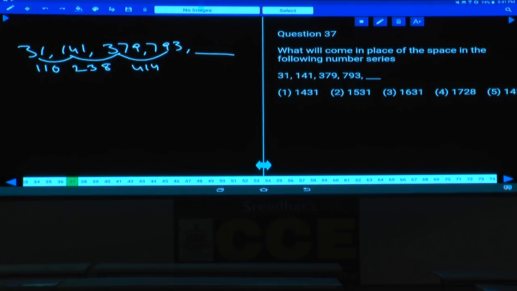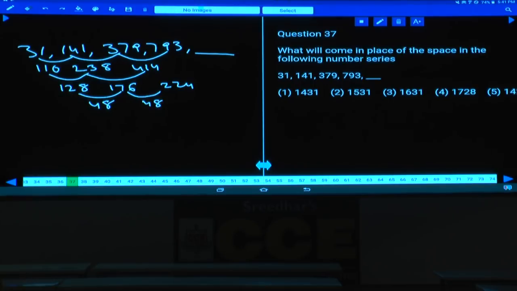Again, 110 and 238, what is the difference here? 128. And next here, what is the difference between these two? Now the difference between these two is 176. Then if you go for the difference between these two numbers, here it is 48. And again, 176 plus 48 is so much? 224. 24 plus 24, 224. And 224 added to 414.